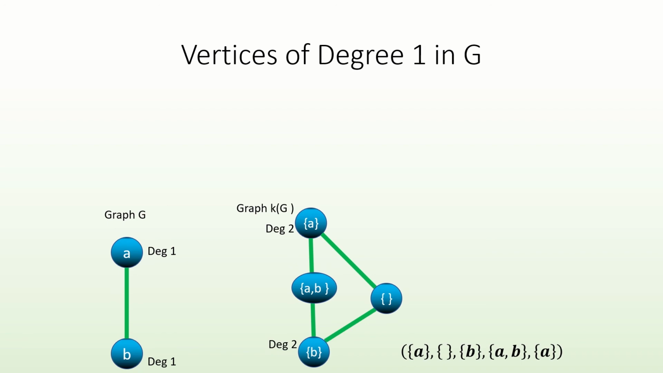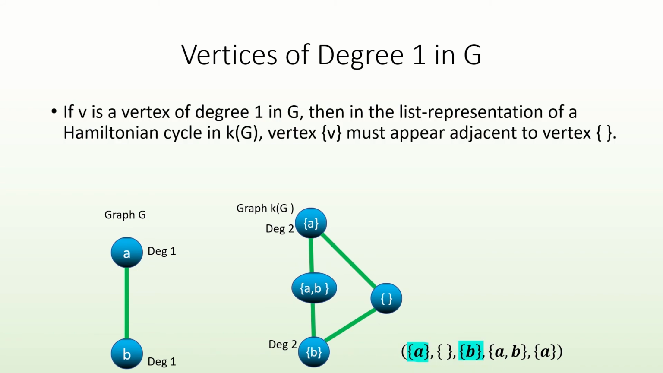Next, notice that in the list representation of the Hamiltonian cycle of any simplex graph whose original graph contained vertices of degree 1, the simplex graph vertex corresponding to a vertex V of degree 1 in the original graph must be listed in an adjacent position to the simplex graph vertex corresponding to the empty clique. In other words, the edge that links V to the empty clique in the simplex graph must be traversed in any Hamiltonian cycle of the simplex graph.